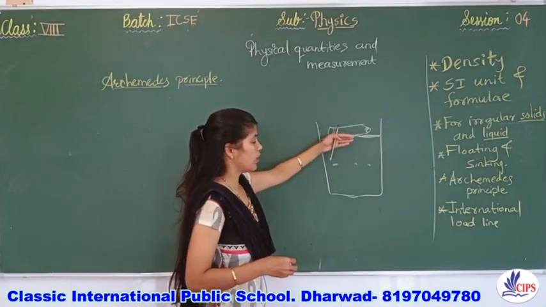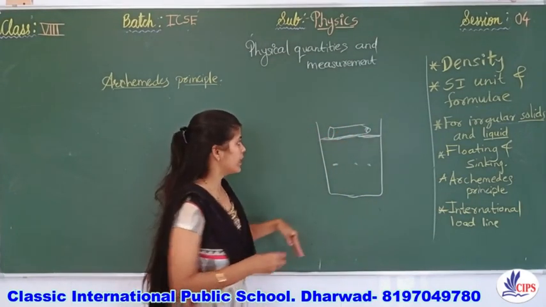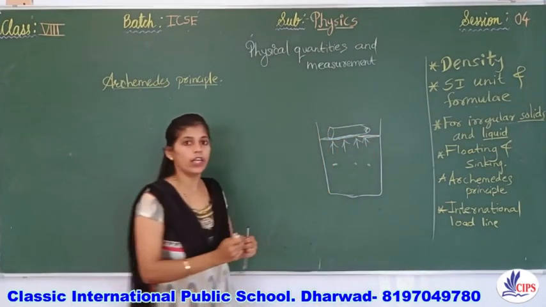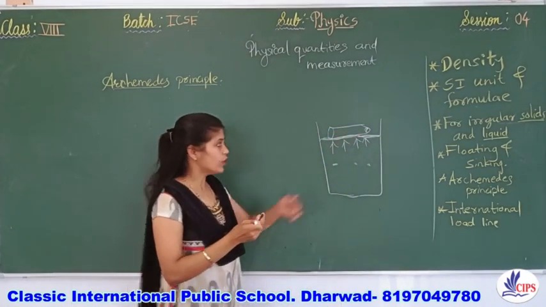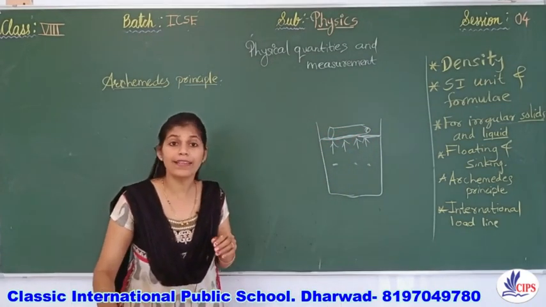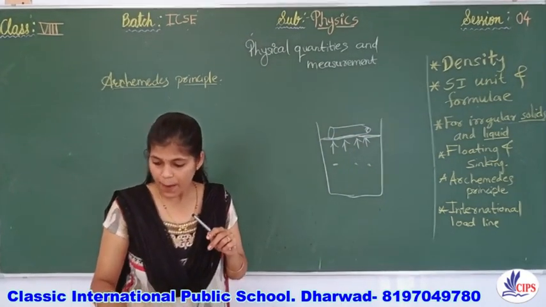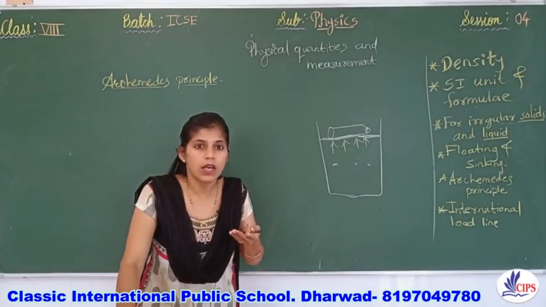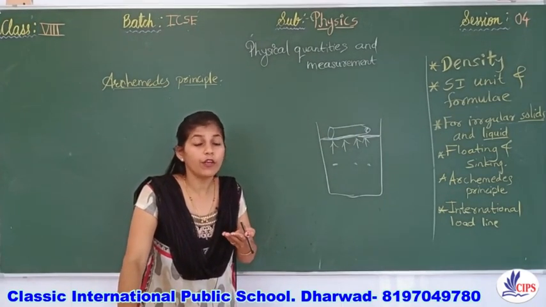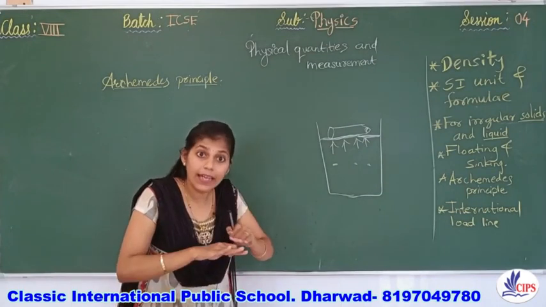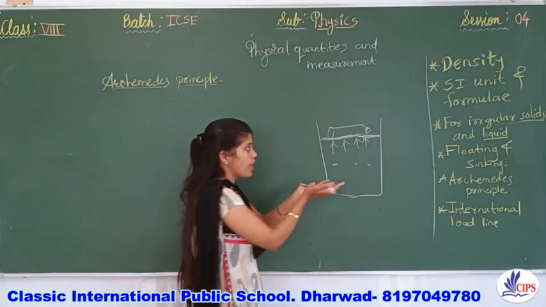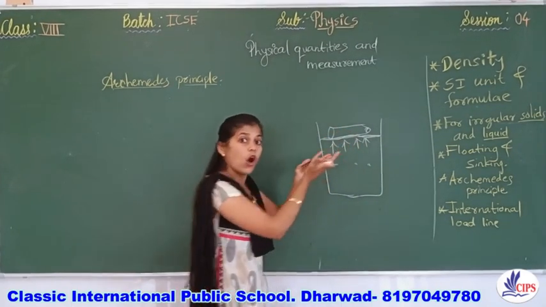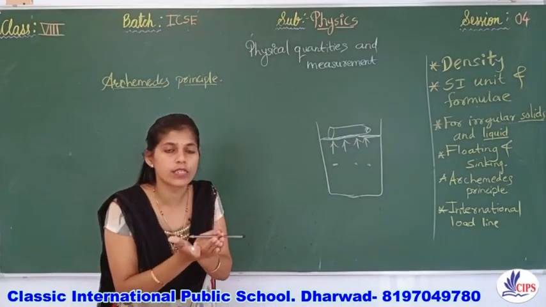If any object on the water body is floating, it means some force is exerted on the bottle to lift it up. That force is called buoyant force, and it is even called upthrust. Always this kind of force is exerted by the given liquid. That force always wants to lift something, and that force by the liquid is called upthrust or buoyant force.